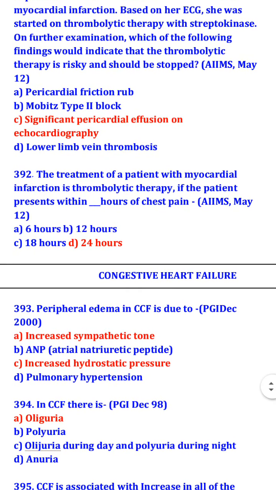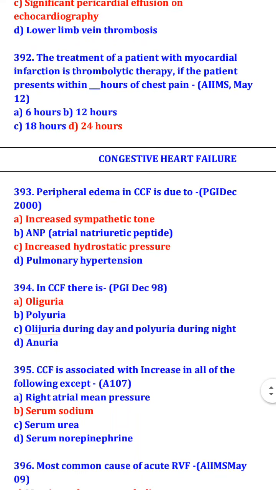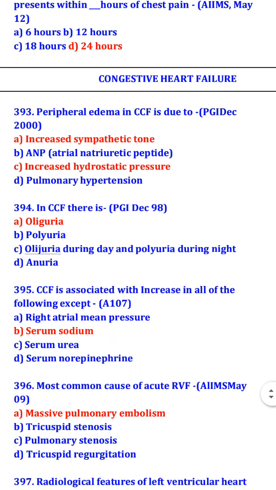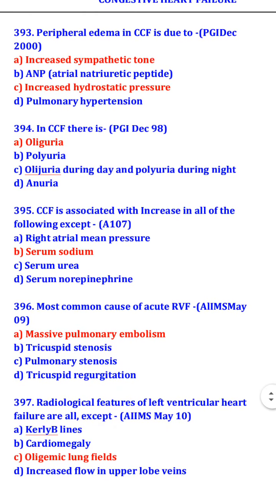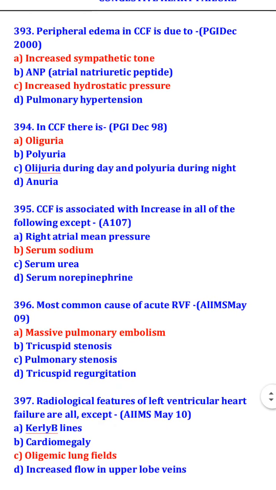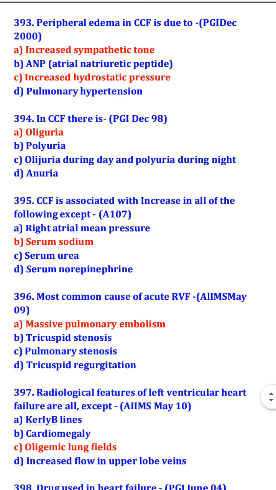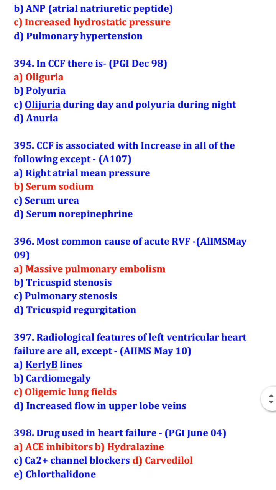Congestive heart failure. Peripheral edema in congestive cardiac failure is due to increased sympathetic tone and increased hydrostatic pressure. In congestive cardiac failure, there is oliguria. Congestive cardiac failure is associated with an increase in all of the following except serum sodium. What increases? Right atrial mean pressure, serum urea, and serum norepinephrine.